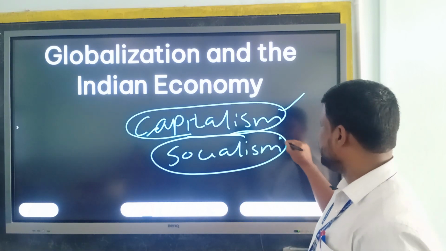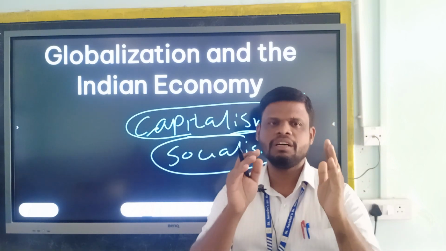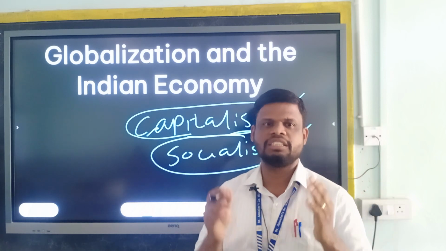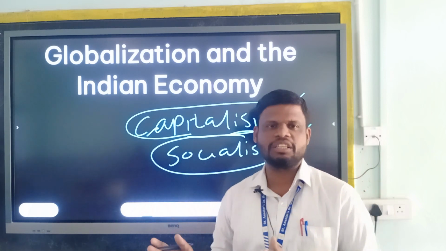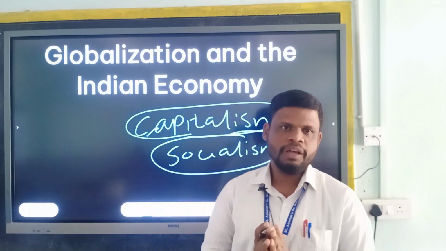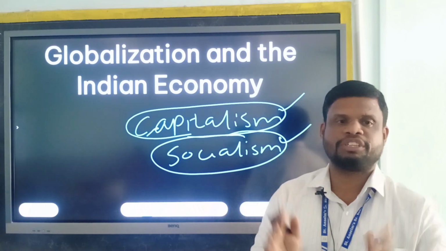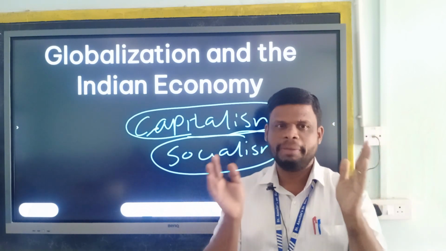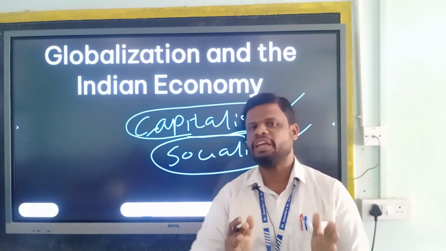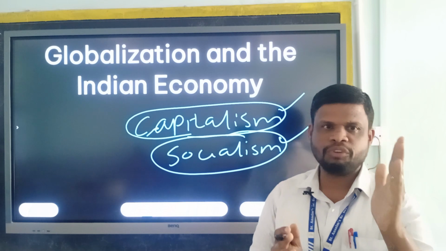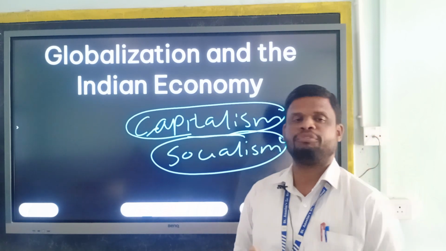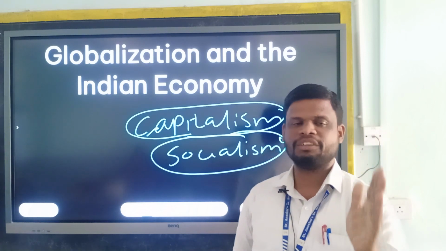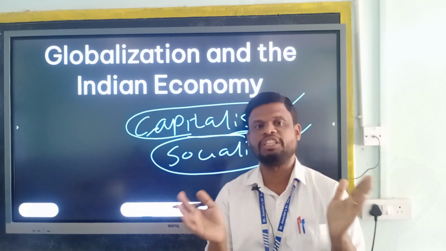It's the opposite when it comes to socialism. Here the controlling factor, the owner of production, is the government. Government looks after the matters in a socialistic economy. And the motive of the government is not profit. What is it? It is the welfare of the people living in that nation. So this is the major difference between the capitalistic economy and the socialistic economy. Capitalism works for individuals and earns profit. Socialism works with the help of the government and its motive is the welfare of the people. This is the major difference between these two economies.